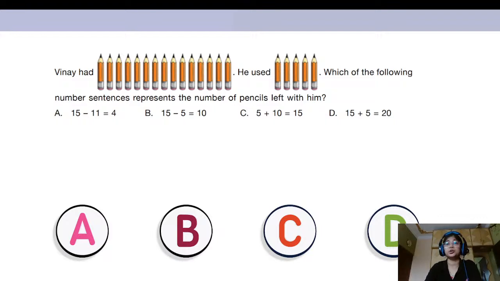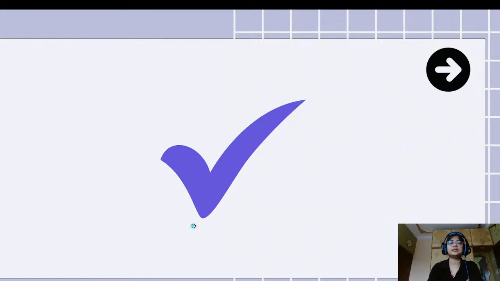But let us check the other two options. In option C, it says 5 plus 10 is equal to 15. But this cannot be correct because they are using a plus over here, but we saw that we have to subtract, right? And in option D also, 15 plus 5 is equal to 20. They are adding, isn't it? But we have to minus. So we can see that option B is the correct answer.